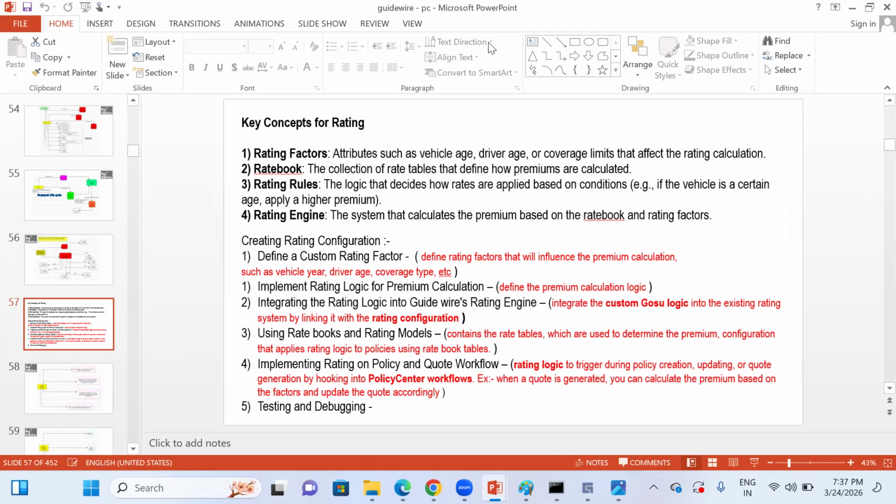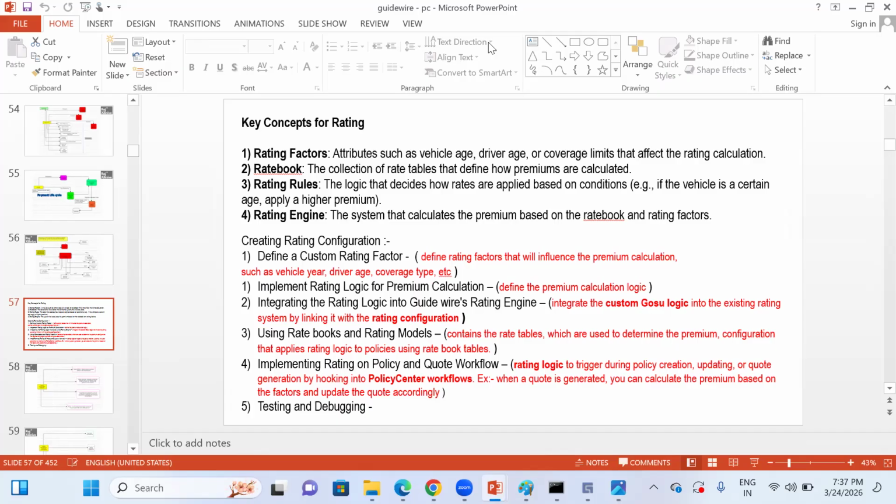Now, rating factors. Rating factors are things like vehicle age, driver's age, and age of the property.